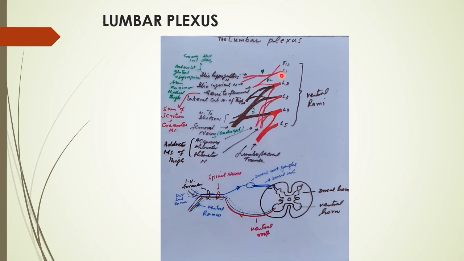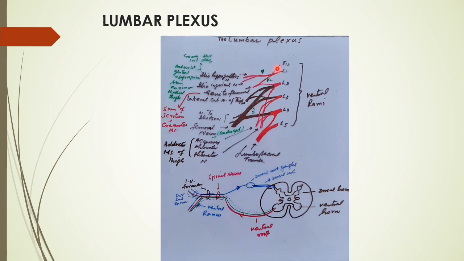Motor means that it supplies the muscles, and sensory supplies the skin covering it, as well as the bones and the ligaments of the joint, synovial membrane, and other structures contributing to the articular cartilage and other bony ends. Those structures which are not moving are supplied by sensory. Those moving, like muscles contracting, are supplied by motor.